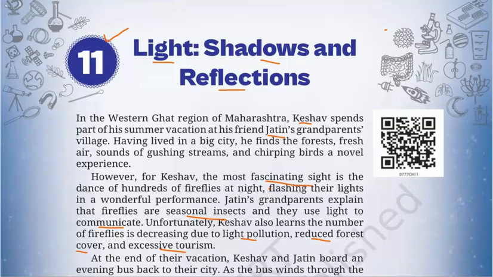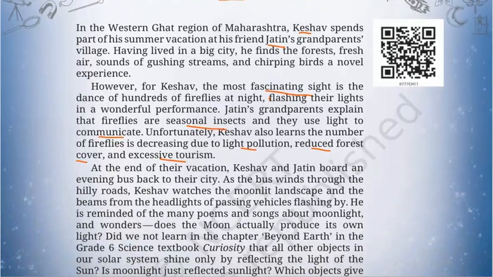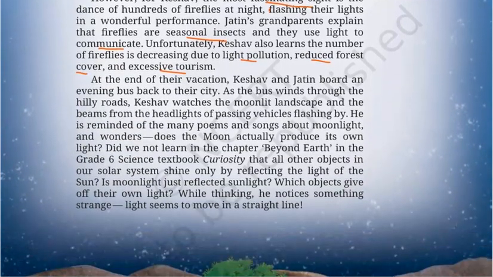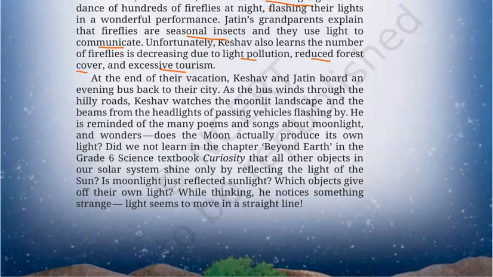All right. So at the end of their vacation, they're going back to the city. They boarded a bus. While they are on the bus, they go through hilly roads and they watch the moonlit landscape, and they are very happy to see it. It reminds them of many poems and songs about moonlight and wonders. And they think, does this moon have its own light, or does it reflect light from somewhere else? Okay, so a lot of imaginations are coming to them, and they also notice something strange, that light seems to move in a straight line.